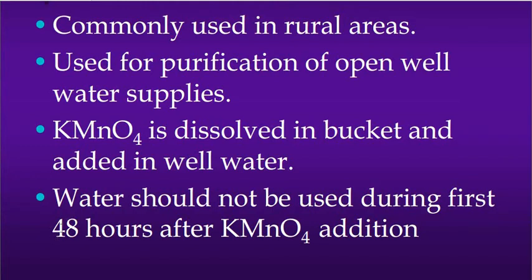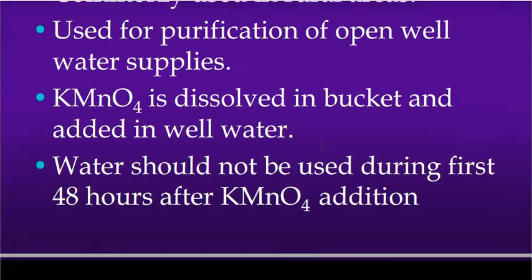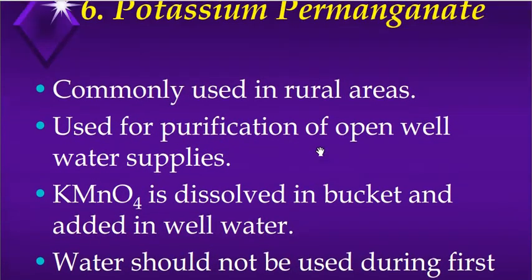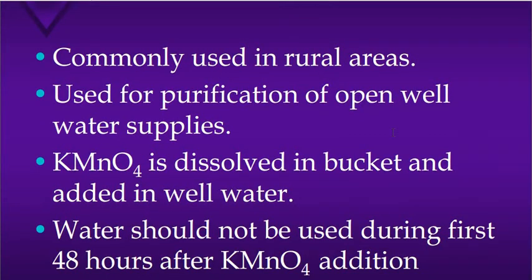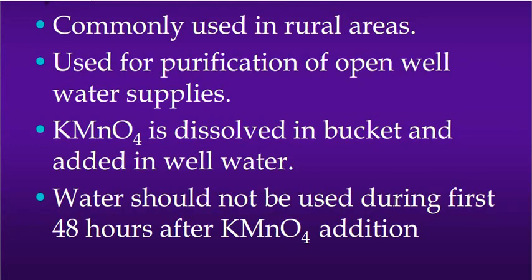A major disadvantage associated with it is that we cannot use that well water for 48 hours, that is, for 2 days after adding KMnO4 into the well. So potassium permanganate is generally used in rural areas and applied in open wells. We first dissolve it in a bucket full of water, then add that dissolved KMnO4 solution into the well water and mix thoroughly, and the water should not be used for the first 48 hours, because the water becomes pinkish.